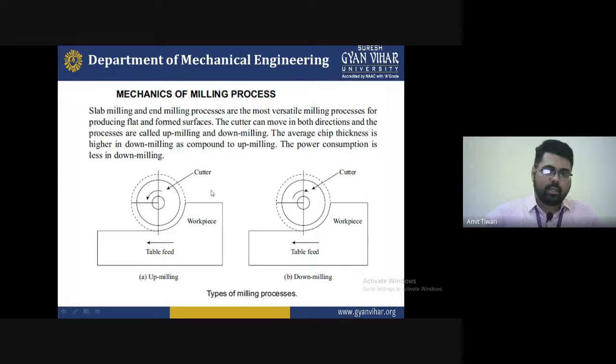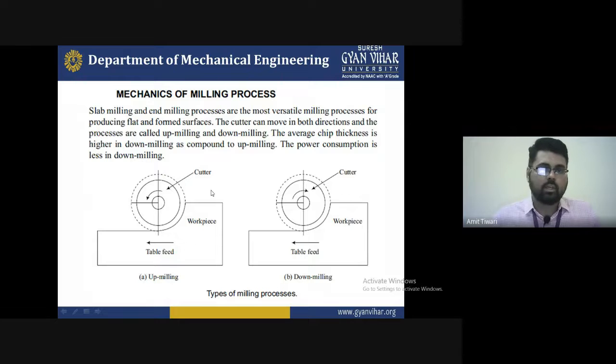So it's easy to understand. It's not a difficult task to understand. Just keep in mind that there are two types of milling operation. First is upward milling, where the direction of cutting is from lower to upper, and the second one is downward milling, the upper to lower direction of metal removal.